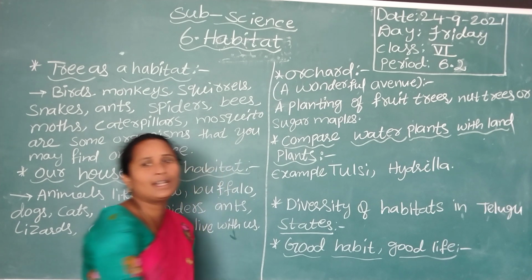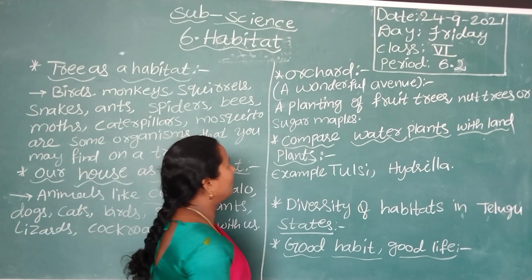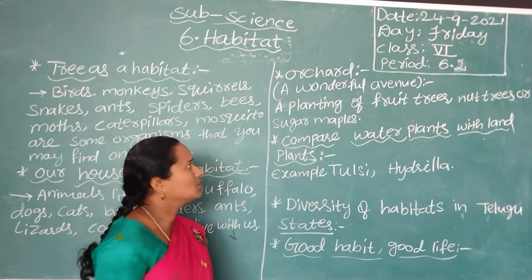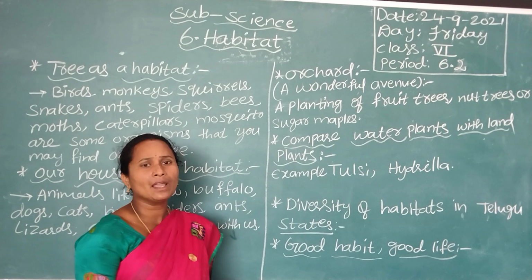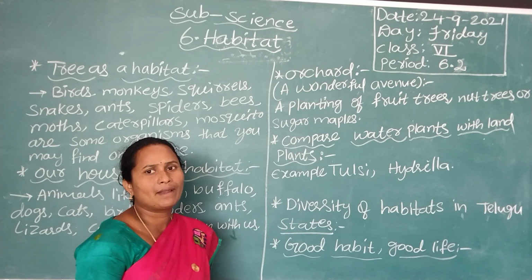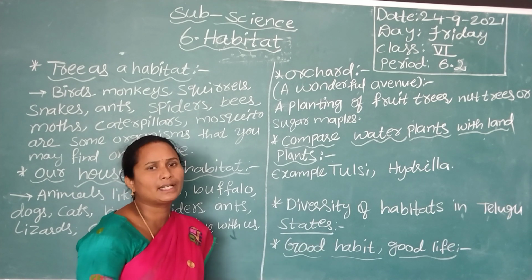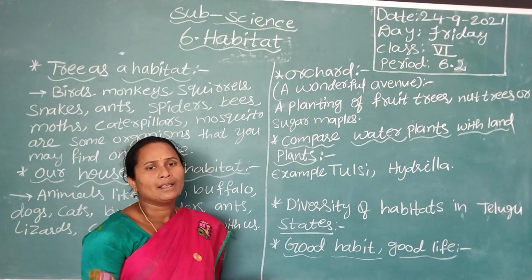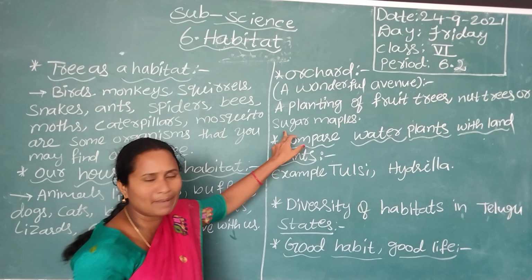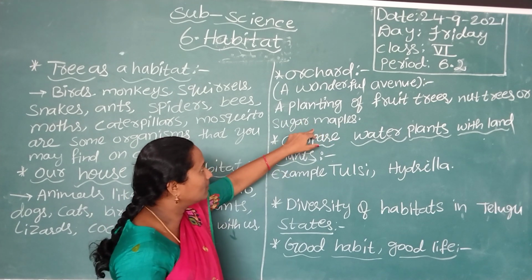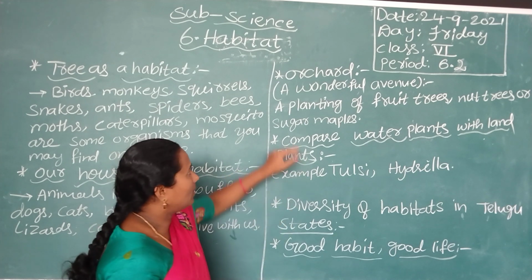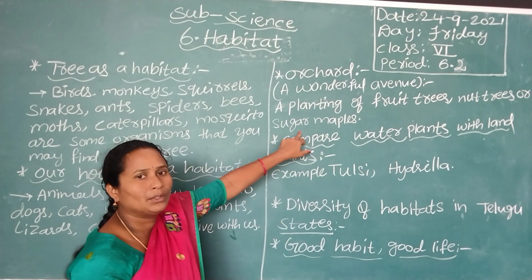And next is the orchard. It is a wonderful avenue. What is the meaning of orchard? It is a planting of fruit trees, nut trees or sugar maples. A large number of fruit trees are grown in one place by farmers, and that is known as an orchard. These are grown for selling, and they are known as cash crops also. Farmers grow these trees to get money.